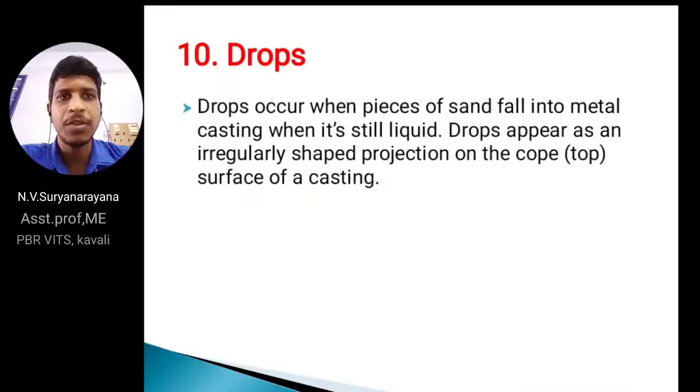Next, coming to drop. Drop occurs when pieces of sand particles fall into the metal casting while it is still liquid, and then this type of defect occurs on the casting part. This is about drop.